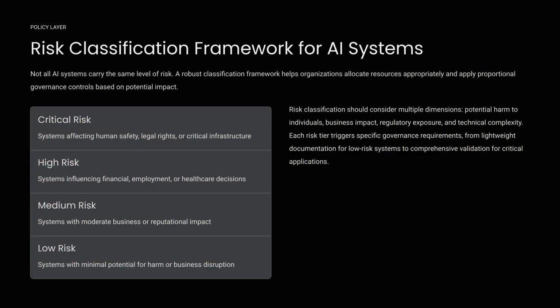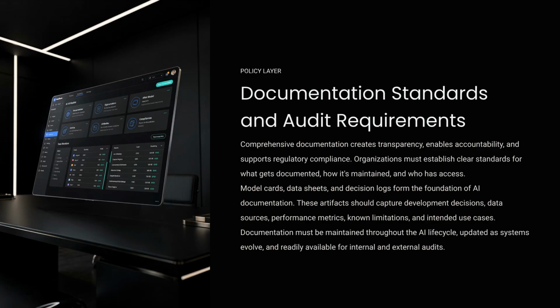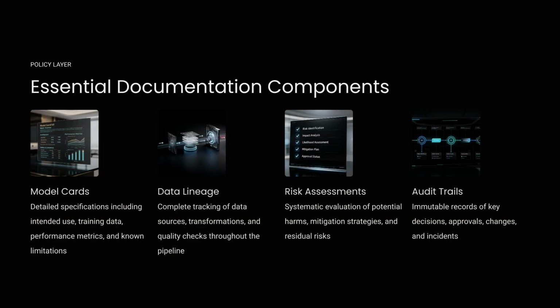Classifications range from critical risk for systems affecting safety and legal rights to low risk for those with minimal harm potential. Comprehensive documentation standards and audit requirements are crucial. Documentation, such as model cards and decision logs, creates transparency and supports accountability for regulatory compliance. Essential documentation components include model cards, data lineage tracking, systematic risk assessments, and immutable audit trails of key decisions.